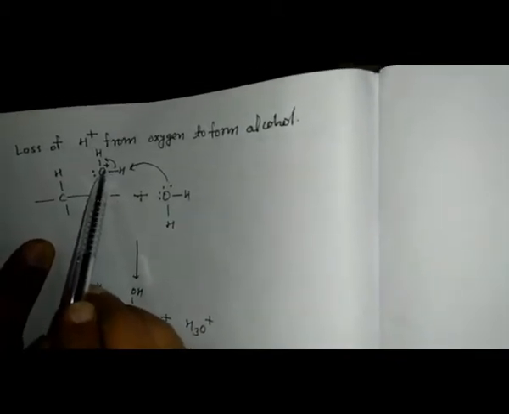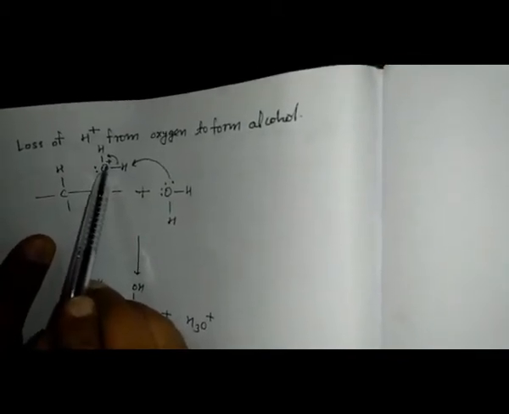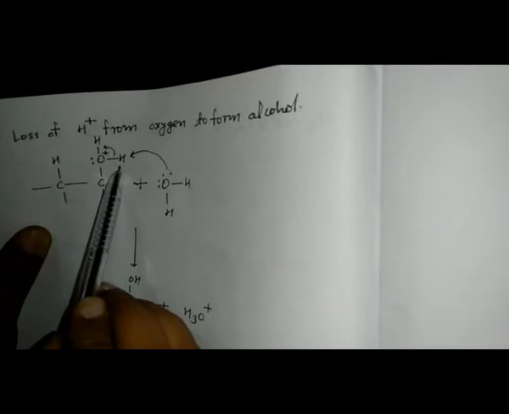In the third step, the loss of proton. The bond will give its electron to this positively charged oxygen to neutralize it, and the hydrogen ion is released out from here.